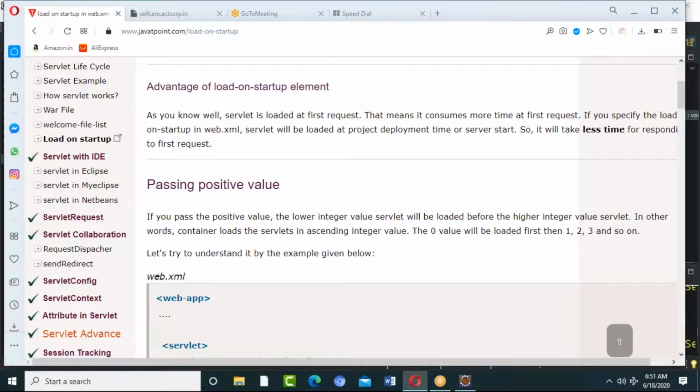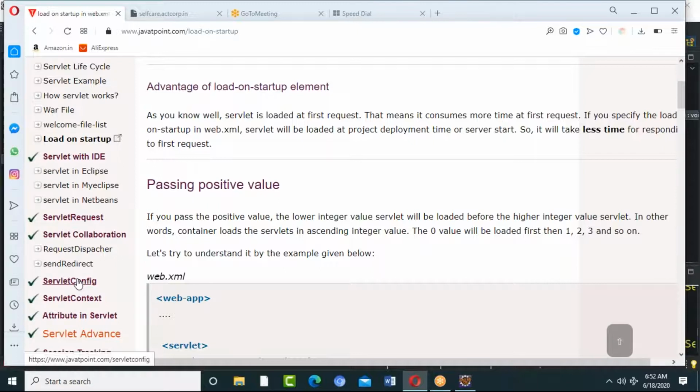So that means servlet context object first, then the servlet object, then another object called servlet config object, which is the configuration object for that particular servlet, and then the request and response objects.